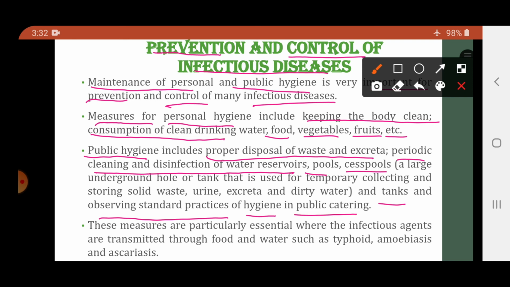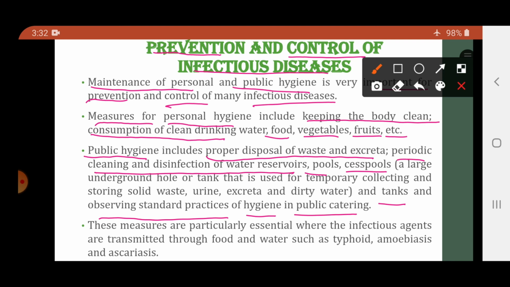So what are the measures to be taken to achieve public hygiene? There should be proper disposal of waste and excretory material. There should be cleaning and disinfection of water reservoirs, cesspools. Cesspools are the large underground tanks which are used for temporarily collecting and storing waste materials.